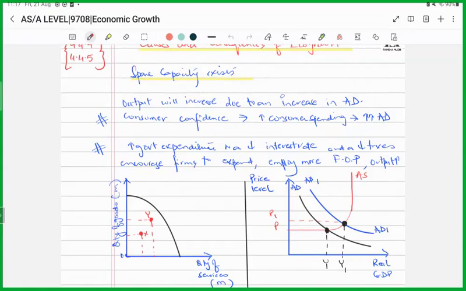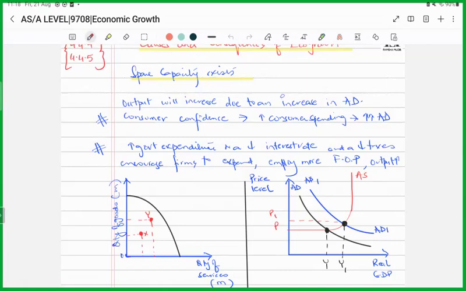This means that consumer confidence will rise and consumers would be spending more, leading to an increase in aggregate demand. Or it could also be that government expenditure might be increasing, right? So when government expenditure increases, aggregate demand would be rising. Or it could be that the interest rate falls, so it would give people the opportunity to spend more rather than save. Or there could be a fall in taxes, giving people more disposable income.